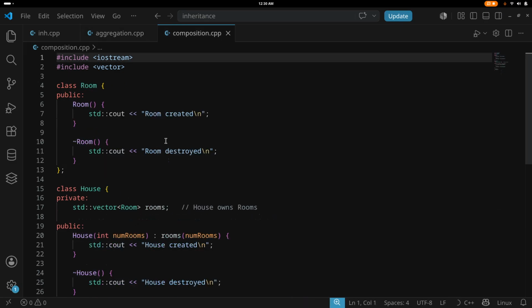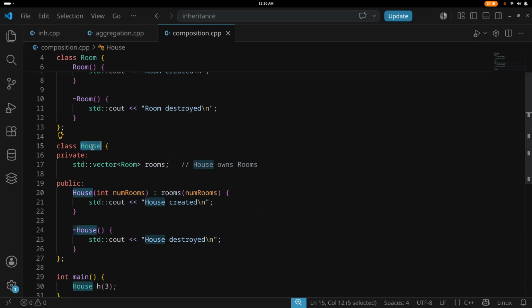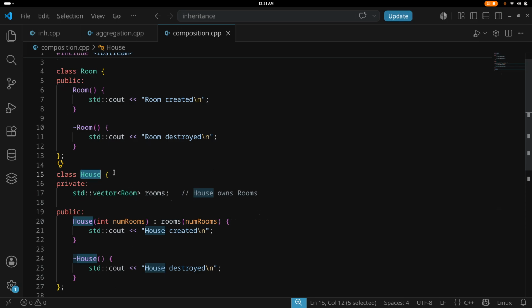Now we will talk about composition. In composition, in any class, they do not need to inherit, or rather they necessarily don't inherit. In a class, you create objects of the second class.